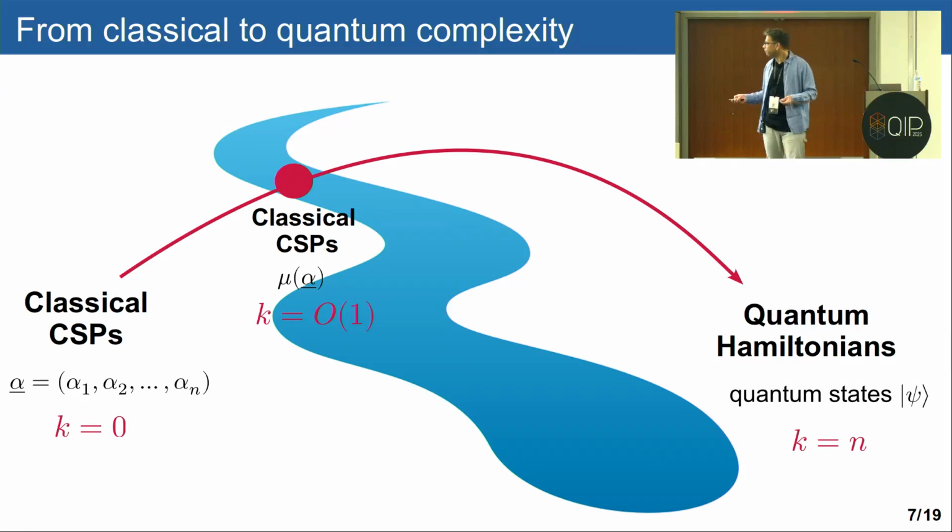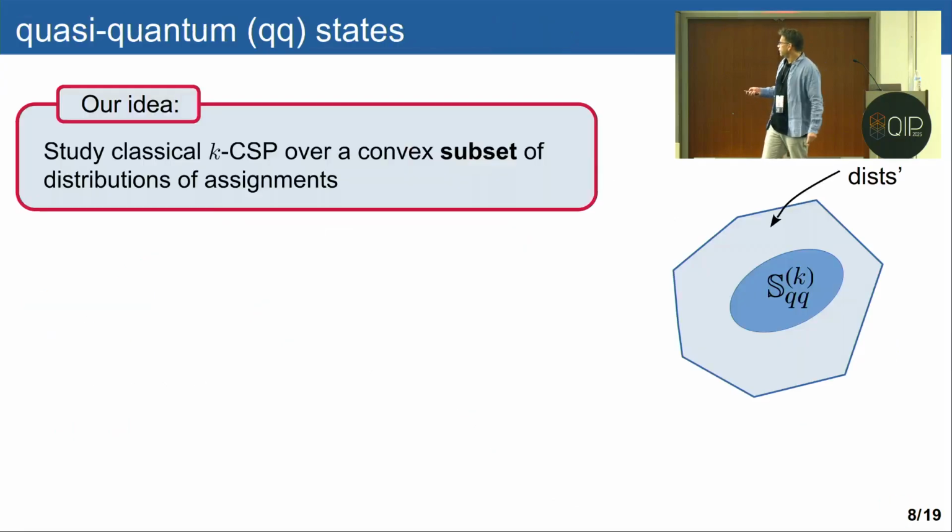So it might teach us something about how to deal with the actual quantum case. Okay? So what is the idea? The idea, as I was saying, is to study a classical CSP, but instead of over assignments, over distributions of assignments. So imagine this is the set of all possible distributions. It's a polytope of distributions over the assignments, and we want to concentrate on a subset of this set.